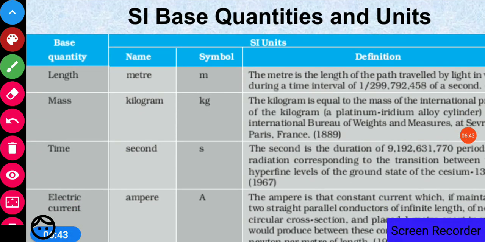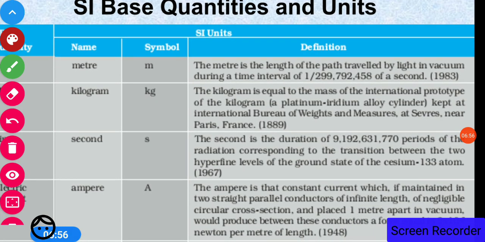Now, SI base quantities and units. All these base quantities and units have standard definitions which have been accepted all over the world. So we can give the definitions one by one.